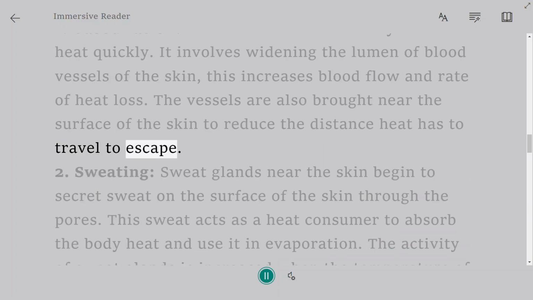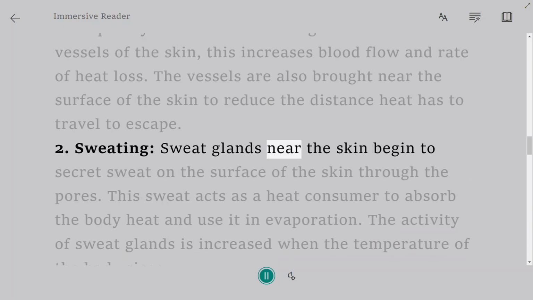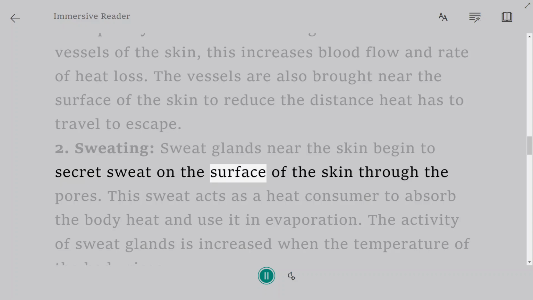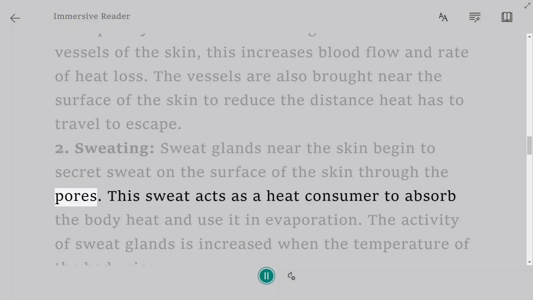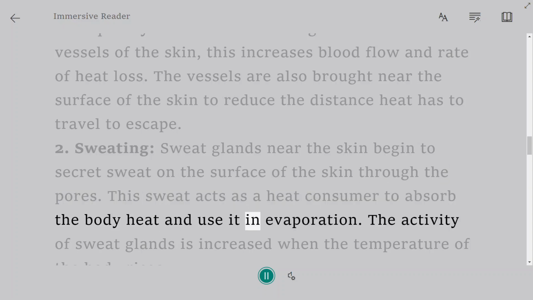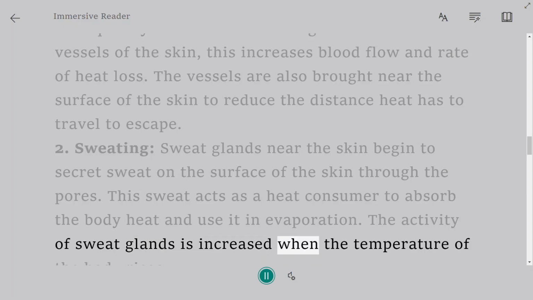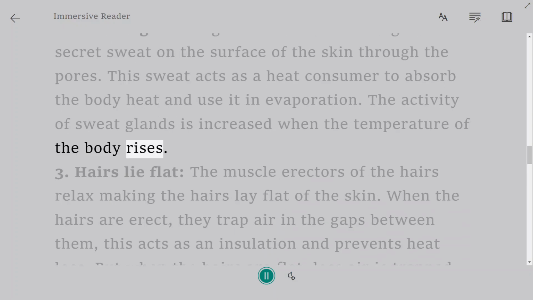2. Sweating. Sweat glands near the skin begin to secrete sweat on the surface of the skin through the pores. This sweat acts as a heat consumer to absorb the body heat and use it in evaporation. The activity of sweat glands is increased when the temperature of the body rises.